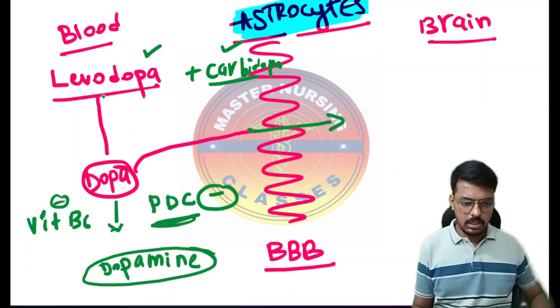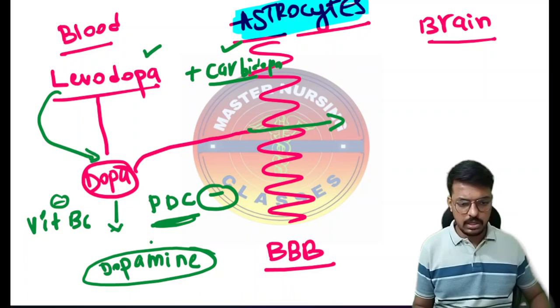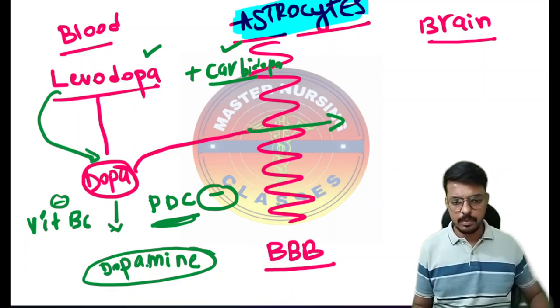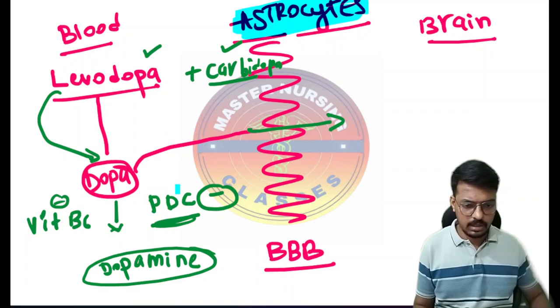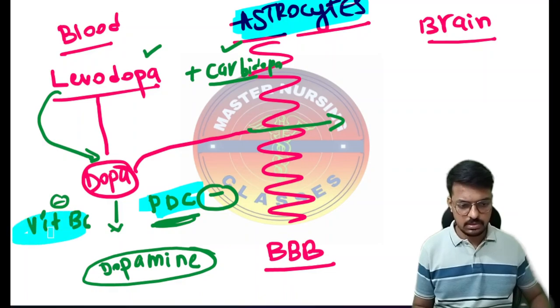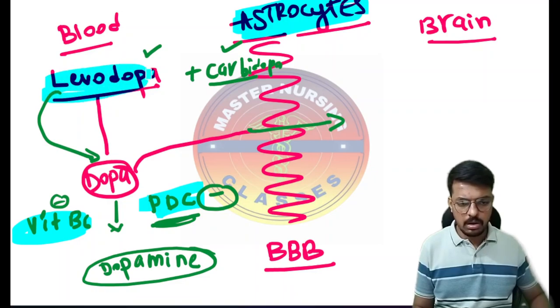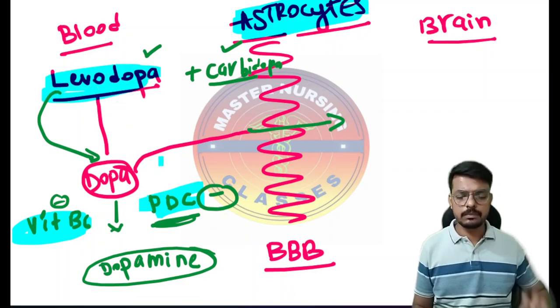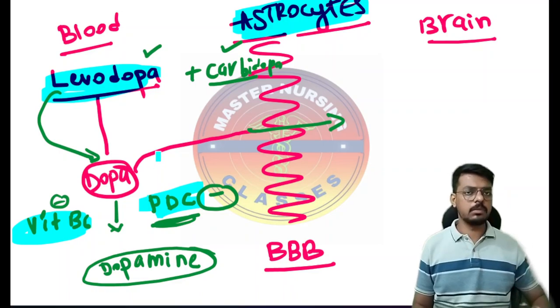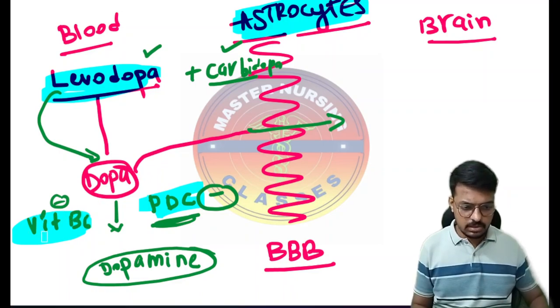So levodopa is converted into dopa, and dopa is converted into dopamine in the presence of the peripheral decarboxylase enzyme and vitamin B6. This is the reason many times the question is asked: which vitamin is not recommended along with levodopa in the treatment of Parkinsonism? Vitamin B6 is not recommended.